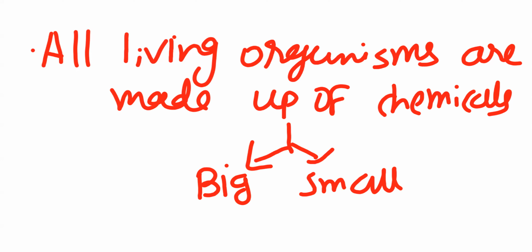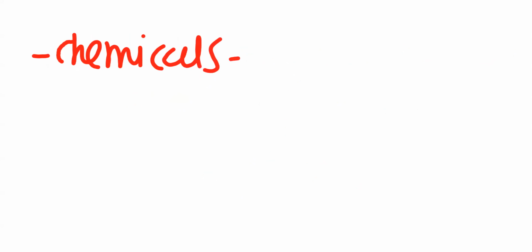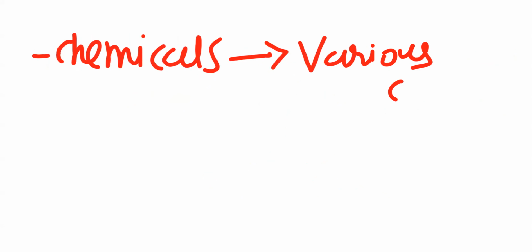Next, remember, all these chemicals are molecules. These chemicals belong to various classes. Various classes meaning what?